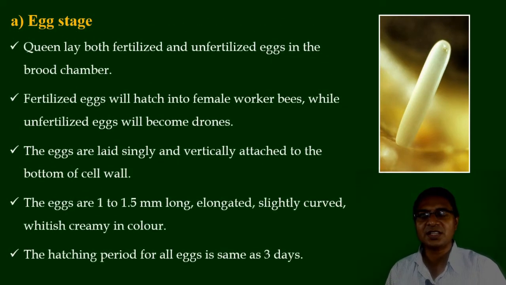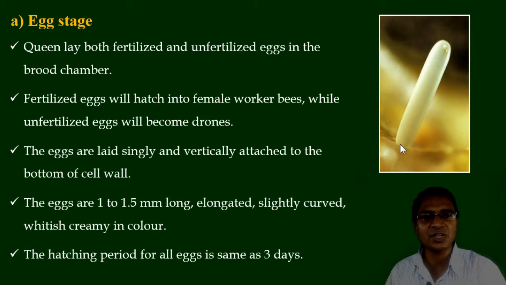General characteristics: the queen lays 2 different types of eggs, fertilized and unfertilized, in the brood chamber. Fertilized eggs hatch into female worker bees, while unfertilized eggs become drones. Even so, as per necessity, or when the queen becomes old, fertilized eggs can also transform into queen bees. The eggs are laid singly and attached vertically to the bottom of the cell wall.